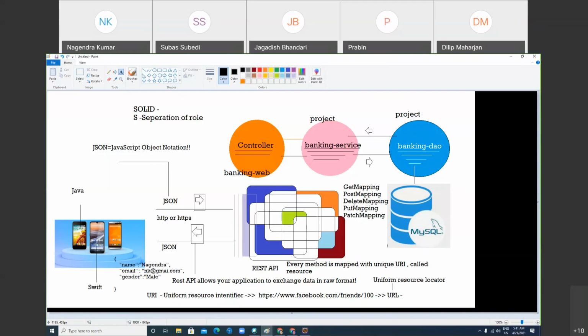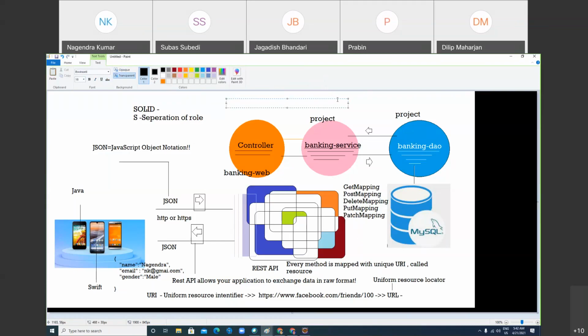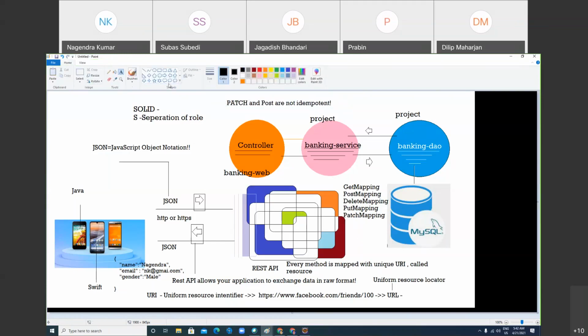Nice, right? In this, some methods are idempotent and some methods are non-idempotent. In this, PATCH and POST are non-idempotent. Just mark it. PATCH and POST are not idempotent. Got it? Make sense? No, Nagin, so what is idempotent?